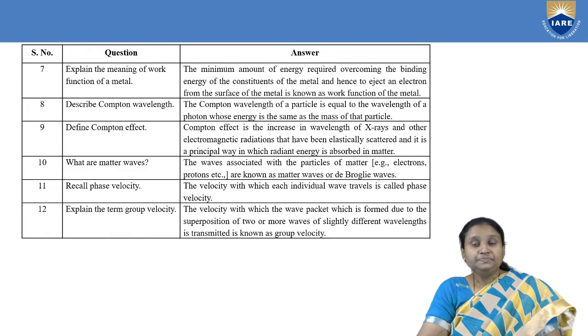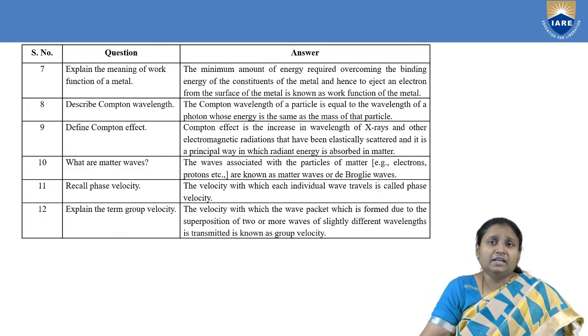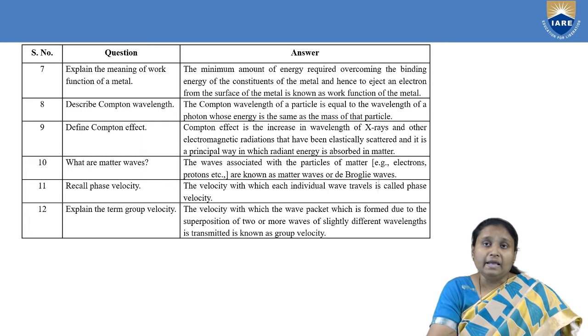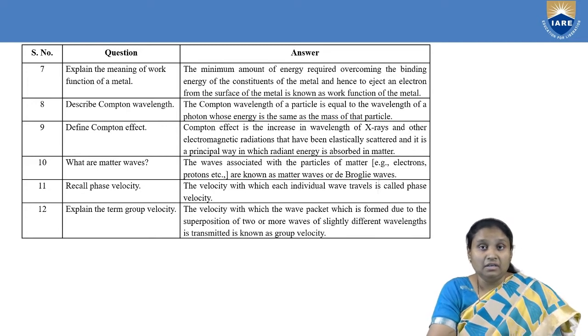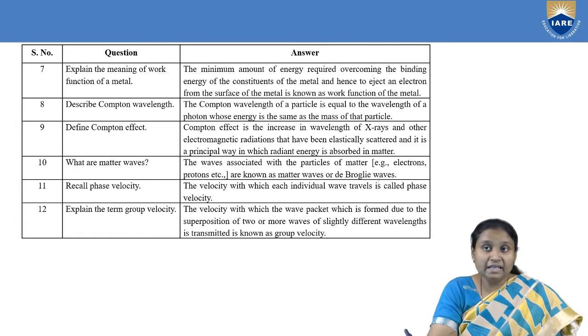Then moving further, again related to the photoelectric effect, we have one more term: explain the meaning of work function of a metal. So what do we mean by work function? As you can see on the screen, it is the minimum amount of energy required to overcome the binding energy of the constituents of the metal. What do we mean by binding energy of the constituents of the metal? Here we are talking about breaking of the bonds, and the electrons coming out of the metal are gaining energy. So once they gain energy, what do we have?